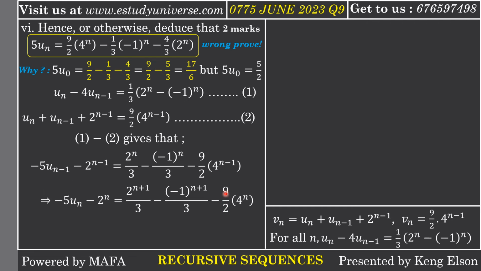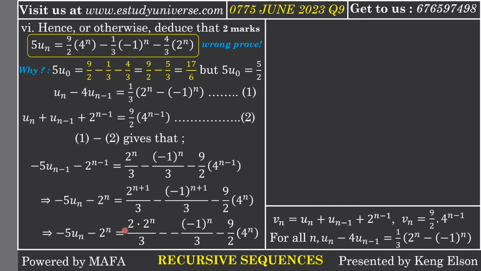From here, I'm going to increase all the powers of n by 1 because the proof has 5un. So I just need to convert n minus 1 to n, and n to n plus 1. We are increasing n by 1, so we are converting n minus 1 to n, and n to n plus 1.